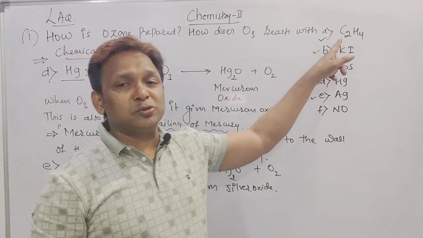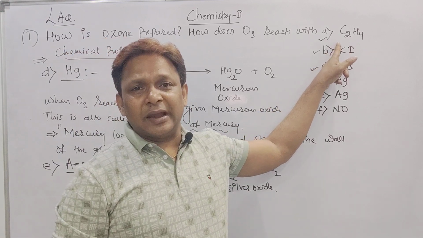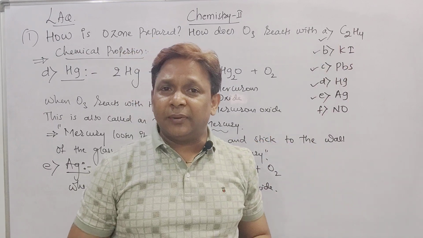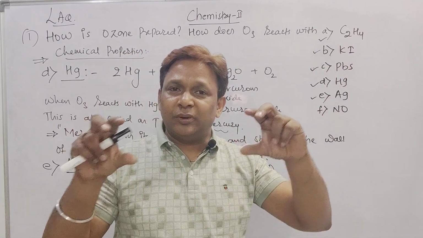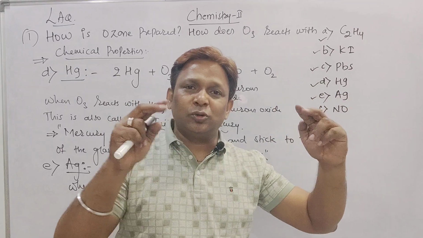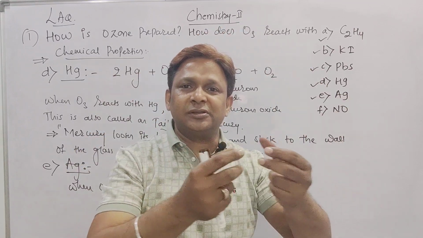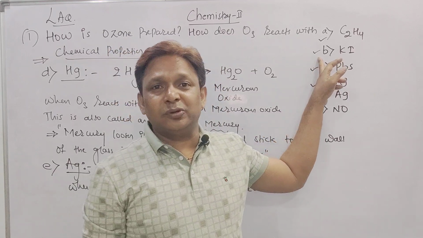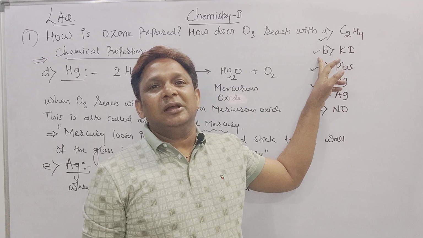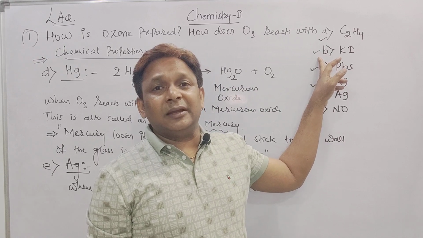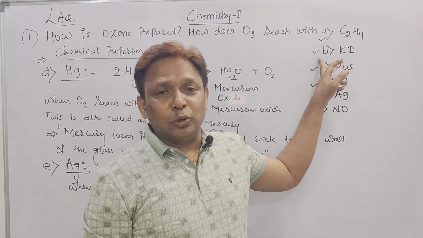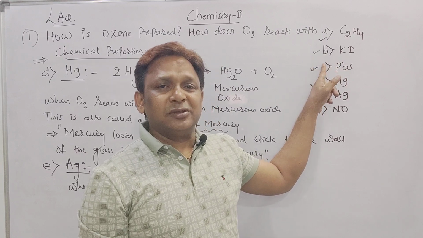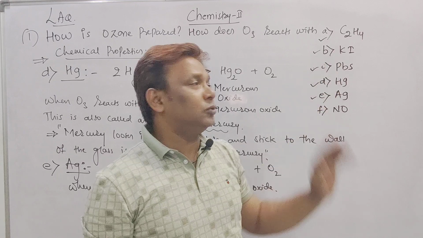Second one, reaction of ozone with ethylene. When ozone reacts with ethylene, it gives rise to ethylene ozonide. How to write ethylene ozonide, beta? CH2 double bond CH2, but on this side CH2, one oxygen at the top and 2 oxygen at the bottom. Then KI. Since it is in solid form, I should take KI plus H2O. So when ozone reacts with KI, it gives rise to iodine. How to write the reaction, beta? KI plus H2O plus O3 gives rise to KOH plus I2 plus O2 gas.